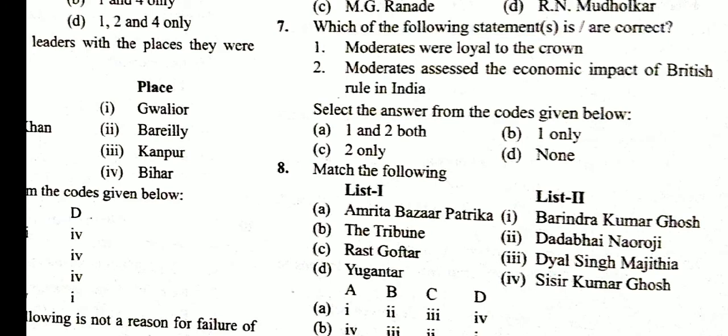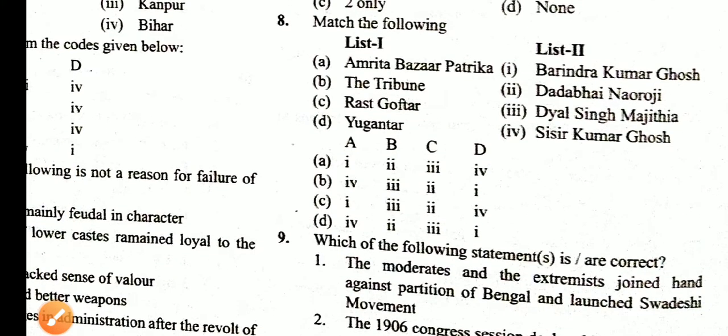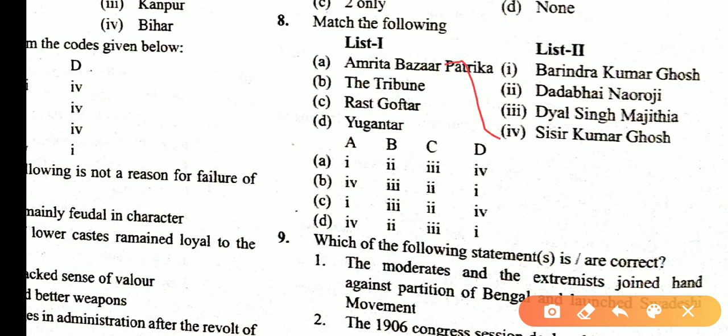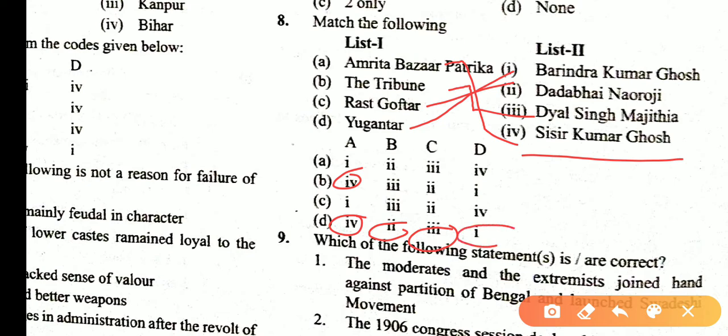So the answer is A. Match the following patrika with writer. Amrit Bazar Patrika. You know that Dadabhai Naoroji. So first is 4. Sorry, Amrit Bazar Patrika is Shishir Kumar Ghosh and Rast Goftar is Dadabhai Naoroji. That is second. The Tribune is Dayal Singh Majithia, so that is third, and Yugantar is Barindra Kumar Ghosh, so that is 1. Asking for the correct matching, so the answer is D.